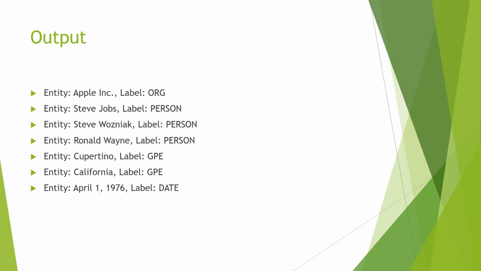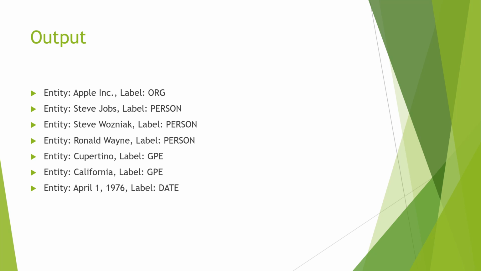For example, Apple is identified as an organization, and Steve Jobs is identified as a person. Similarly, Steve Wozniak and Ronald Wayne, and then Cupertino is a location, GPE, geopolitical entity. Similarly, California is identified as a geopolitical entity.